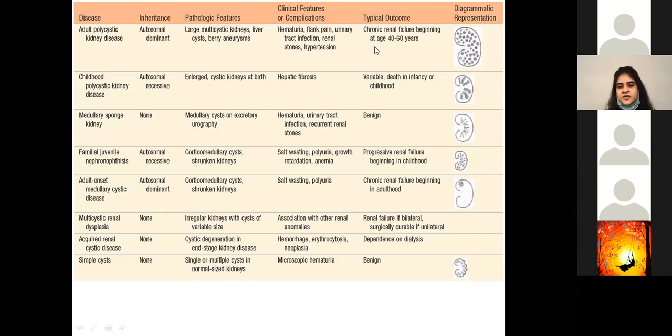Rabit, I'm going to answer this for you. There are various conditions mentioned in Robbins, but that is way too complicated and out of your course, so right now I would not want you to go into it. Maybe you can look them up and read about those particular conditions. Like previously, we talked about Turcot and Gardner syndrome in the GIT, where there's adenocarcinoma of the colon along with other abnormalities with bone.